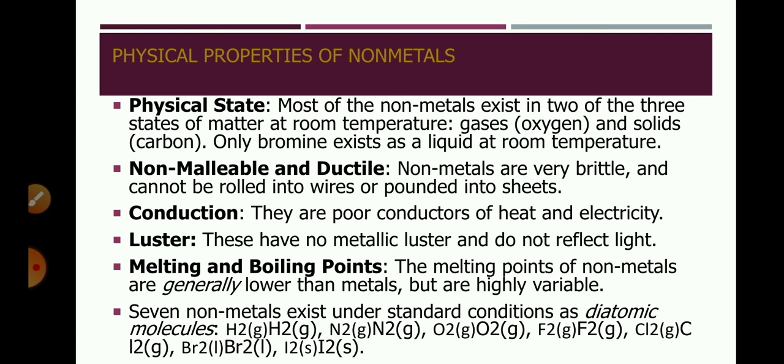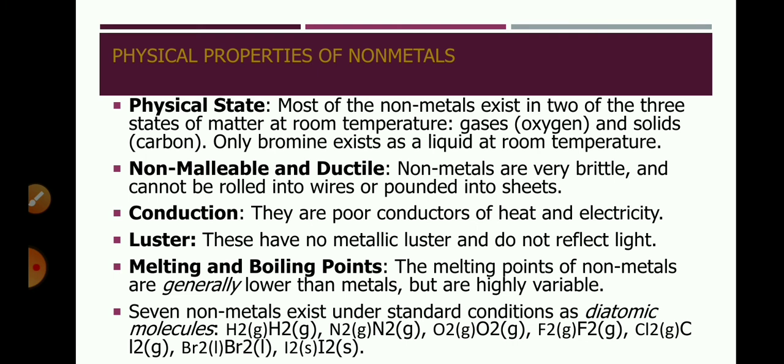Next is luster. They have no metallic luster, or they cannot reflect light. They have a dull surface. Their surface is not shiny. Melting and boiling points: the melting points of non-metals are generally lower than metals, but highly variable. So they have low melting and boiling points as compared to metals. Here the exception is diamond, an allotrope of carbon. Diamond has a high melting and boiling point.